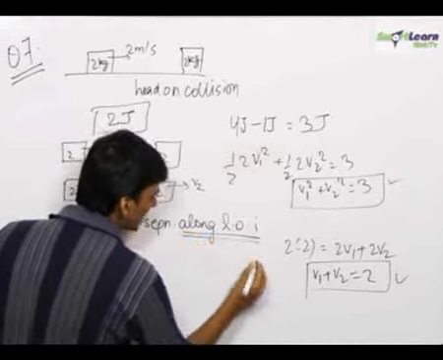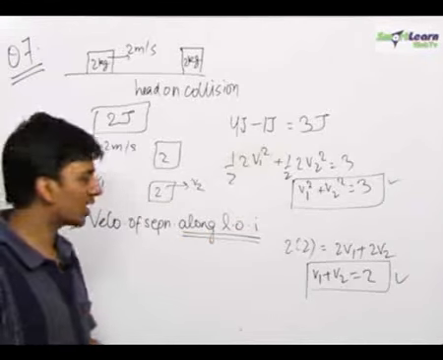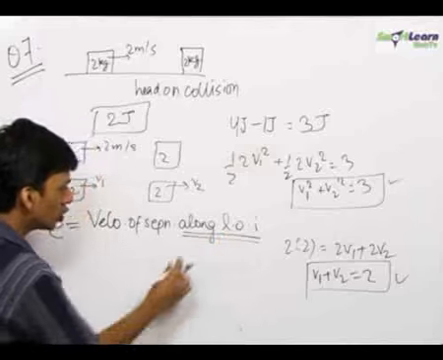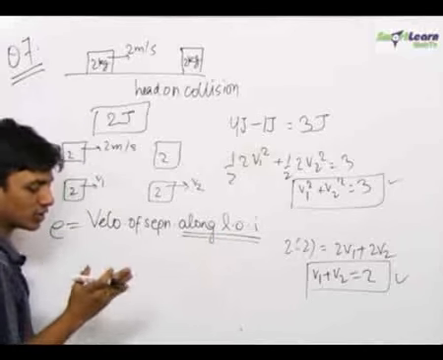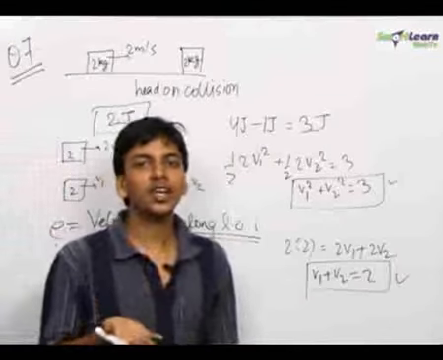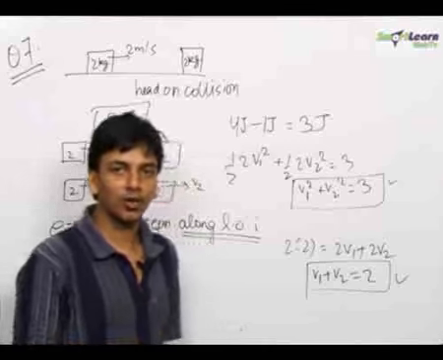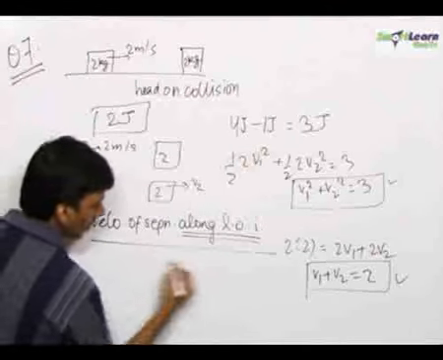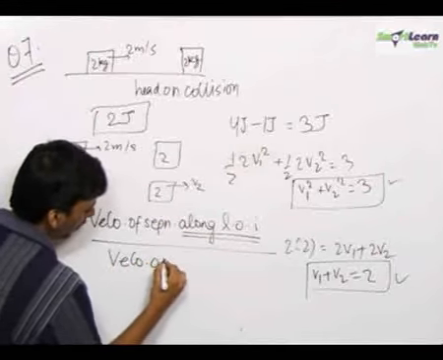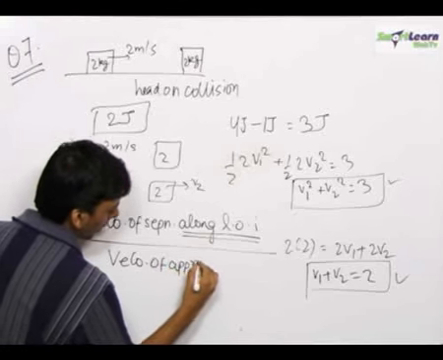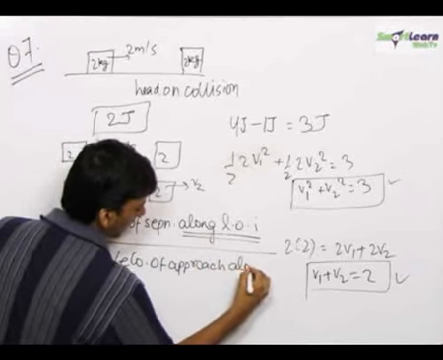People generally forget this, and in difficult questions they make mistakes. So always remember: if the velocity is not along the line of impact, you have to take the component of velocity along the line of impact.